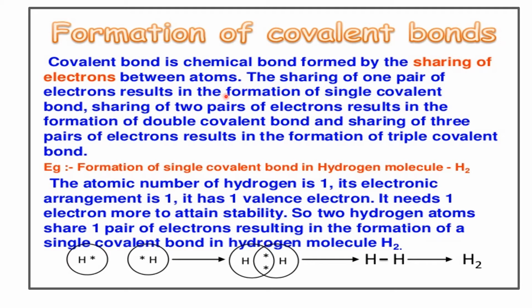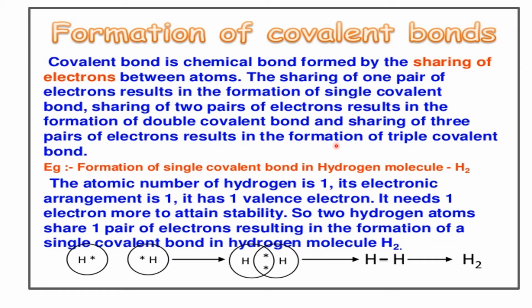We have learnt in the previous chapter that ionic compounds are formed by transfer of electrons, whereas covalent bond is formed by sharing of electrons. This I have explained you in brief in the previous chapter. So here the sharing of one pair of electrons results in the formation of a single covalent bond. A sharing of two pairs of electrons results in the formation of double covalent bond, and three pairs of electrons results in the formation of triple covalent bond.